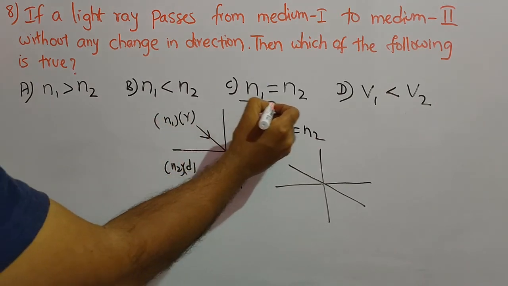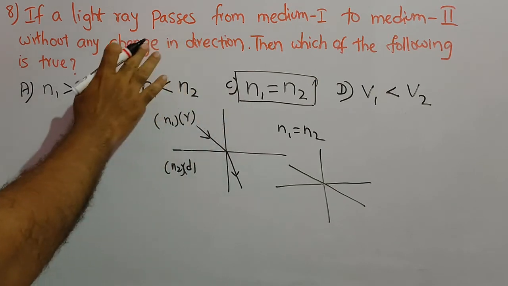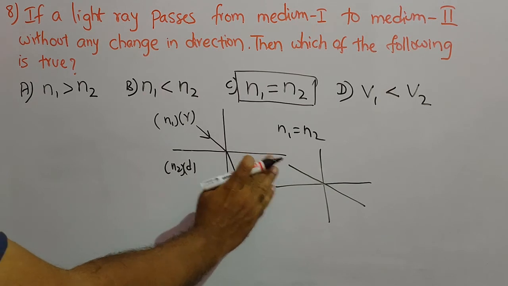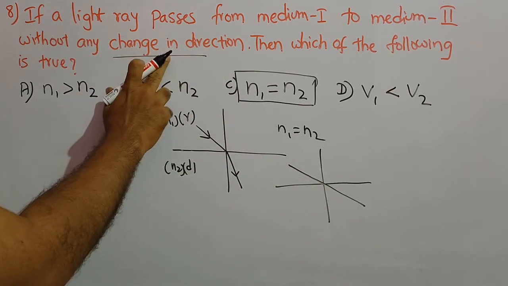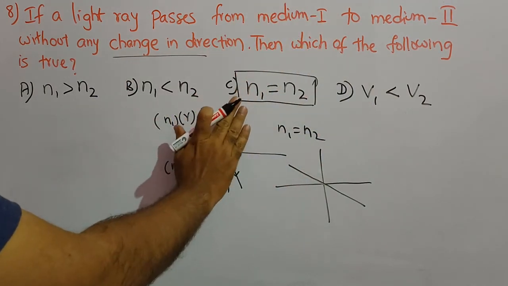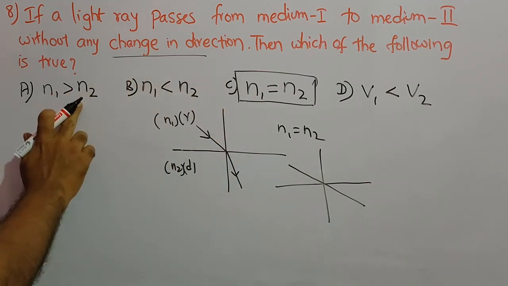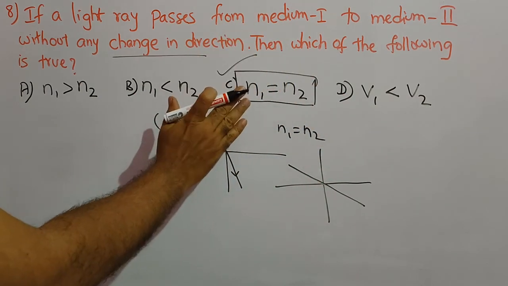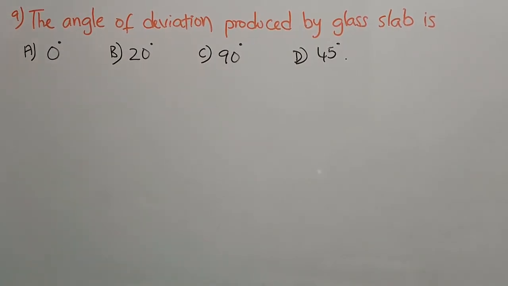If both the media have the same refractive index values, then the light ray which passes from medium 1 to medium 2 will not change direction. So if light does not change direction, then velocity will be constant, and both the media will have the same refractive index. So all the given options are wrong except this. So this is the correct answer for this question. Let us move to the next question.